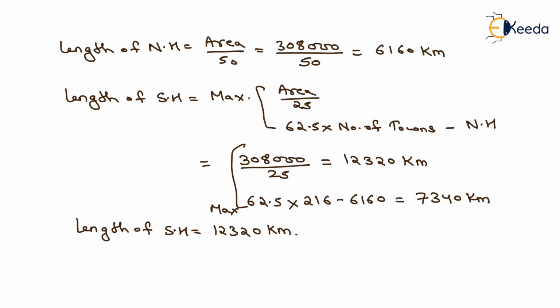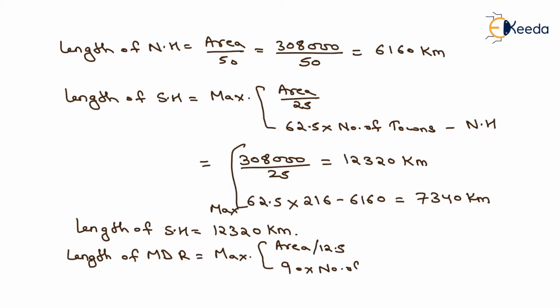Now we have to compute the length of major district road, that is length of MDR. It will be equal to maximum of area divided by 12.5 or 90 into number of towns. Now we will put the values here, that is area 308,000 divided by 12.5, it will be equal to 24640 kilometer.